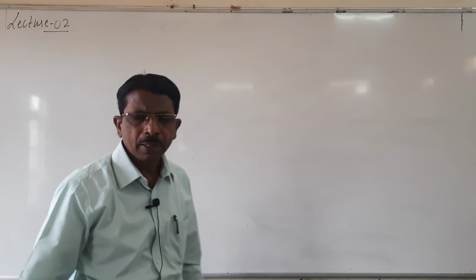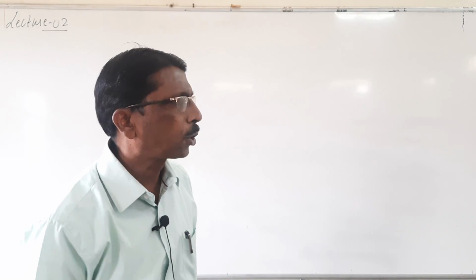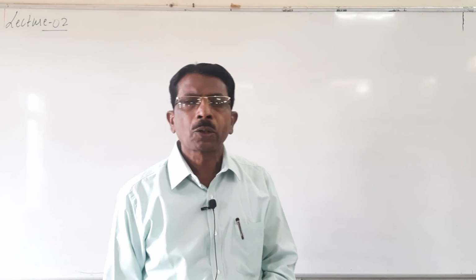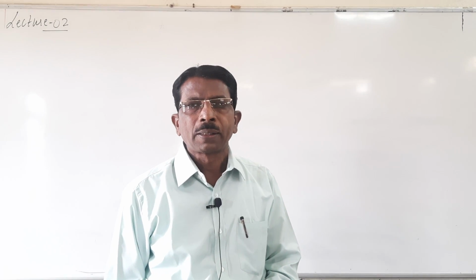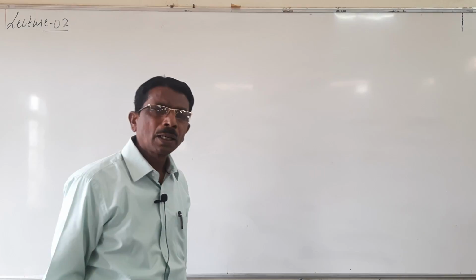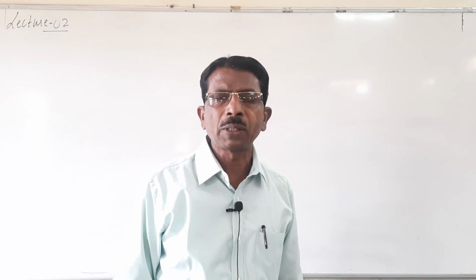As we already discussed in the previous classes, in alcohols, phenols and ethers, that is oxidation of alcohols. So here we know that when alcohols are oxidized, the final product is carboxylic acid.